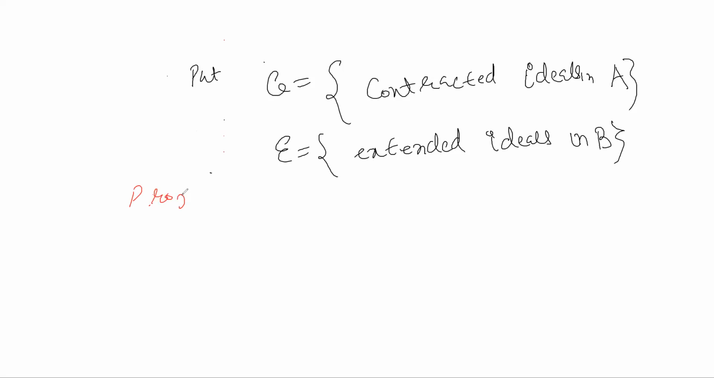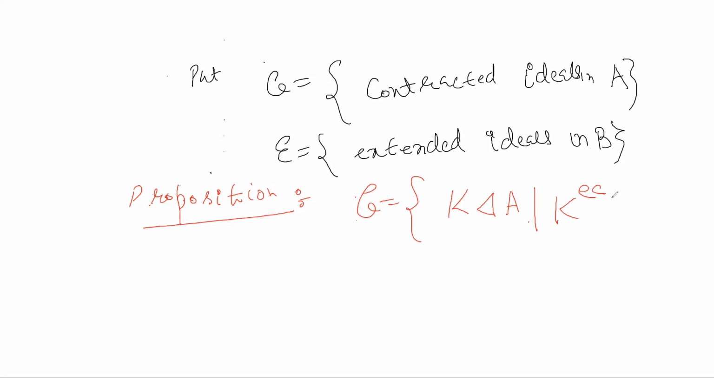Something is happening with my pen, I don't know. Proposition: this set C, which is the set of contracted ideals in A, is precisely the set of ideals K in A such that K extension contraction is K. So the definition of contracted ideals changes. We defined it earlier, but now this proposition says that contracted ideals are those whose extension and then contraction equals themselves. And similarly, extended ideals,